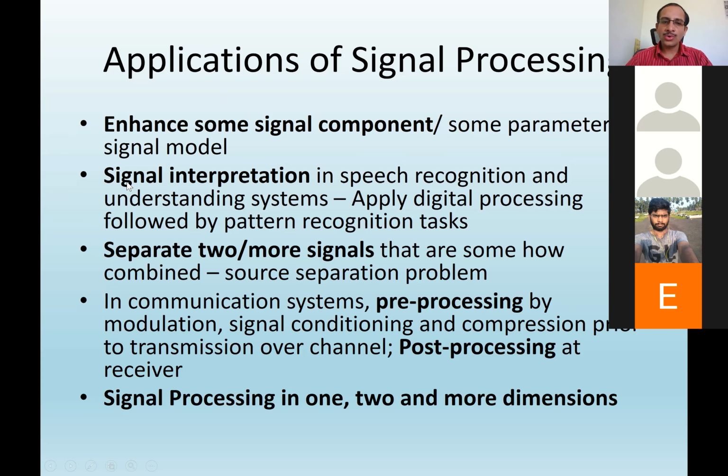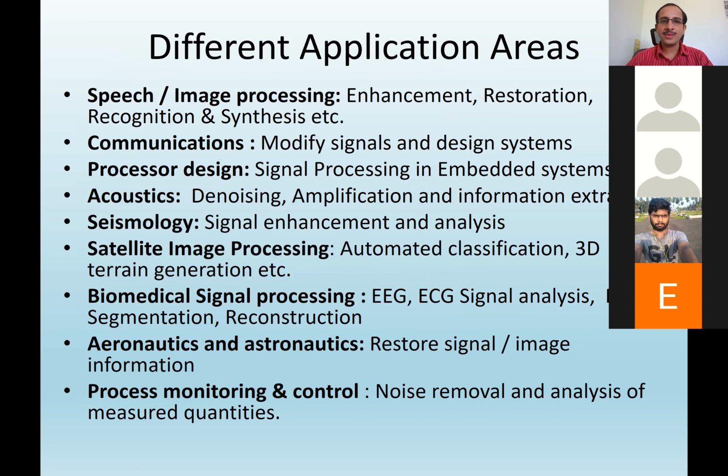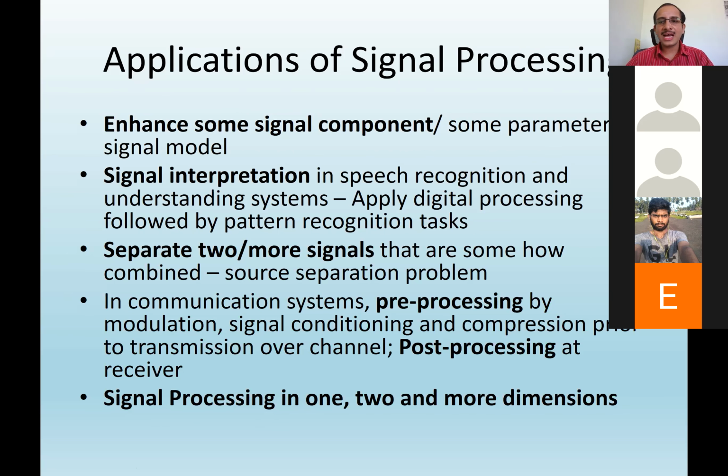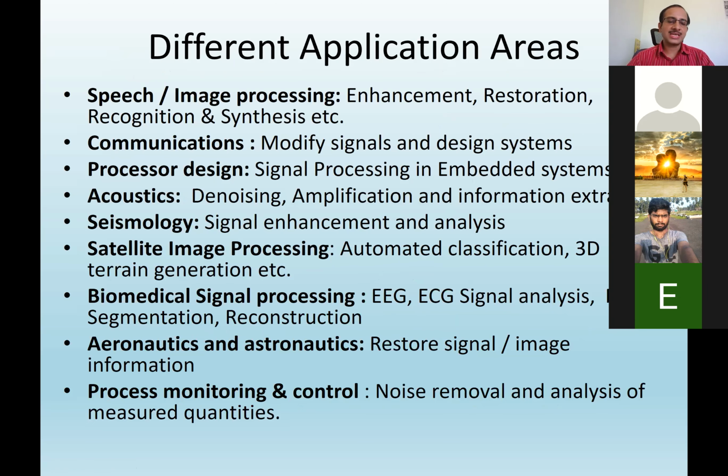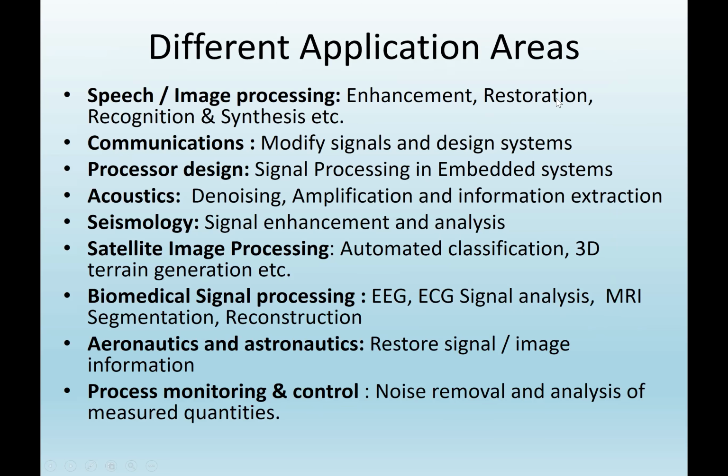Okay, so what are the 1-dimensional, 2-dimensional and 3-dimensional signal processing examples? 1 dimensional signal processing. Can I get a quick answer? Speech signal processing. Yeah, speech is 1-dimensional, and then image signal. Image is 2-dimensional, then video signal is 3-dimensional, right? Good. So in each of these domains, signal processing plays a very important role. In speech, for example, the enhancement, restoration, recognition, synthesis, all these are important.